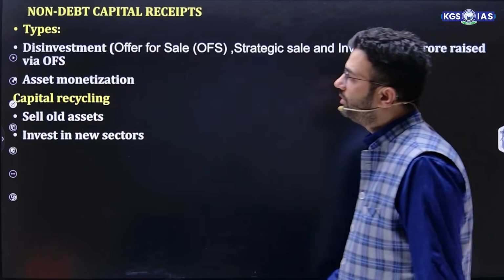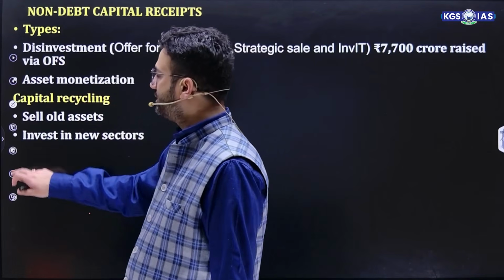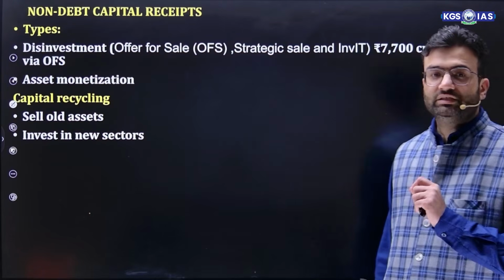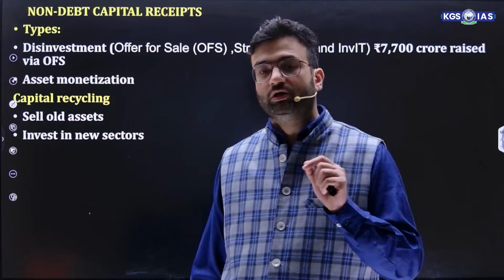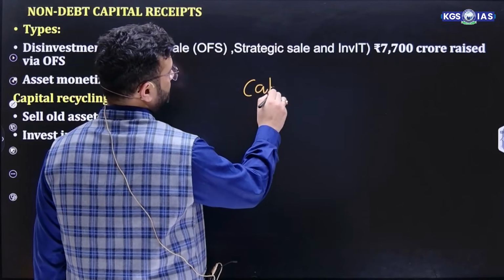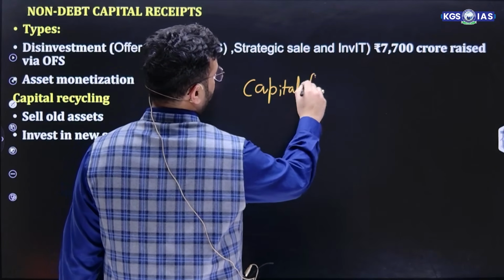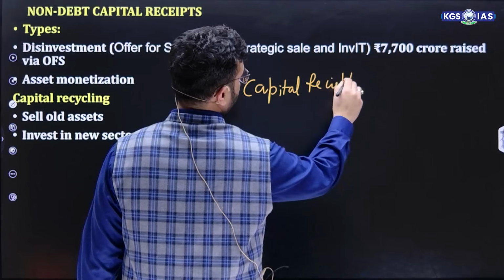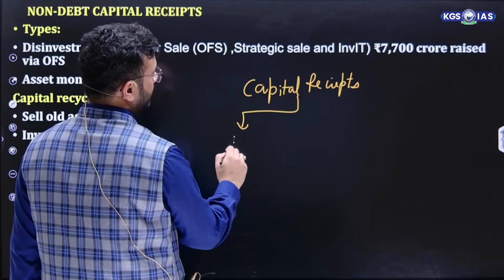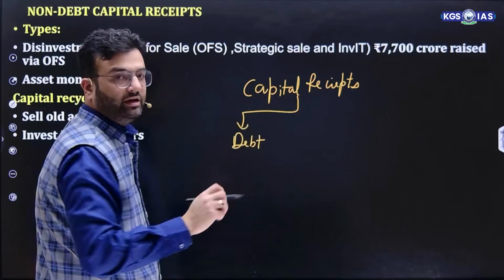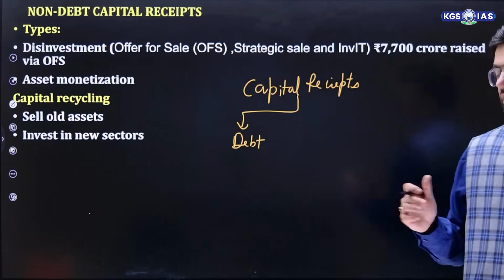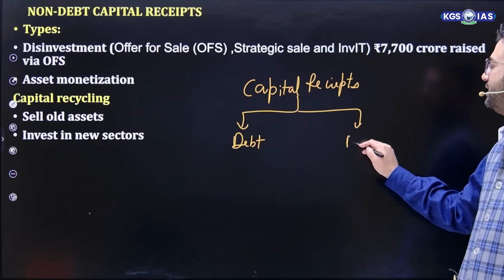Now, if we talk about the non-debt capital receipt, the non-debt capital receipt is again very important. Guys, this is very important. Capital receipts have two components. First is debt creating capital receipt. Debt creating capital receipt means when the government actually borrows from somewhere. Another is non-debt creating capital receipt.